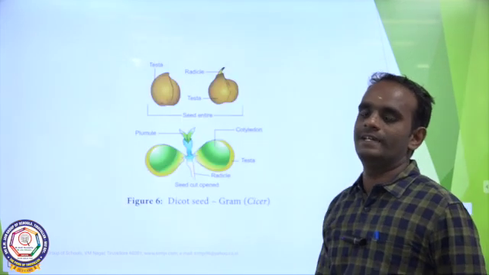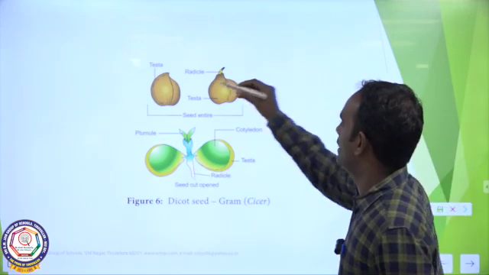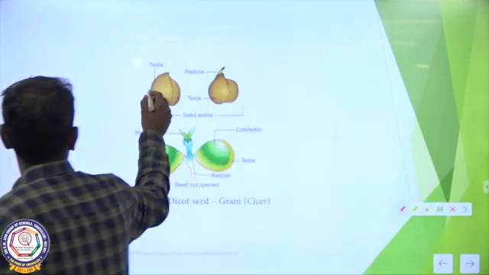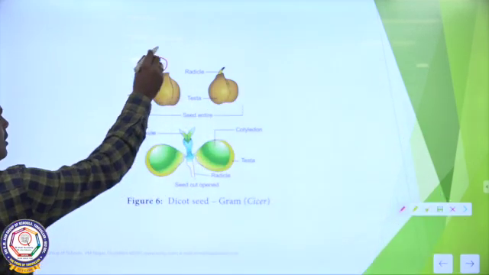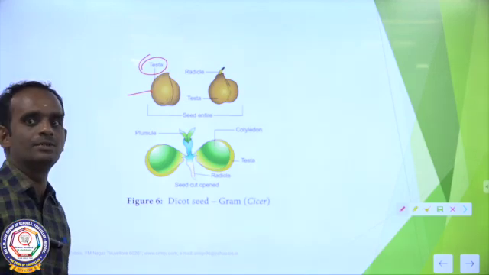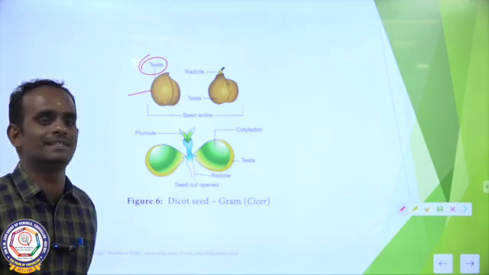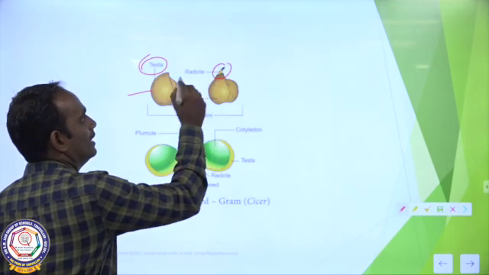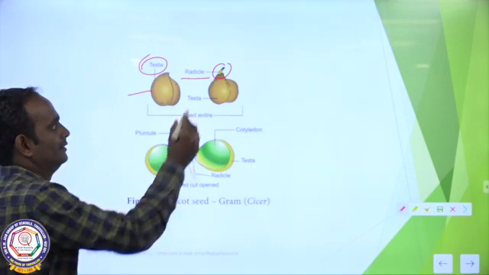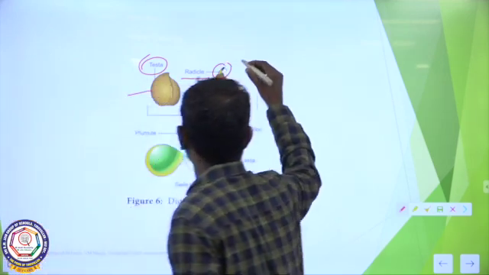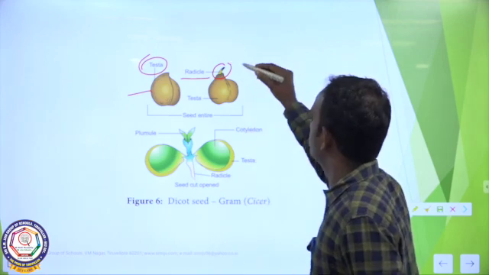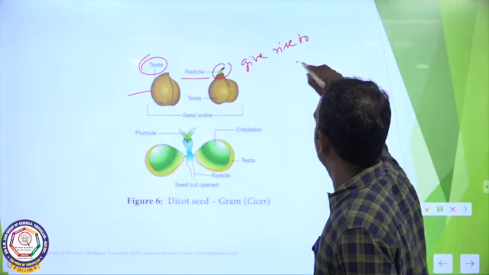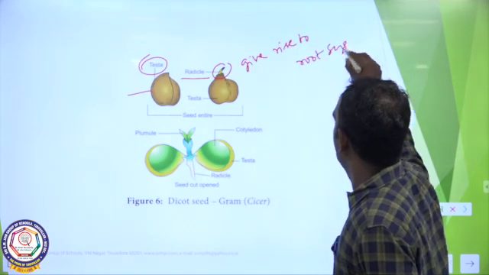See the structure of a dicot seed, the entire structure of the seed. The hard outer coat of the seed is called testa. See the entire structure. This part is called radicle. This radicle gives rise to the root system.